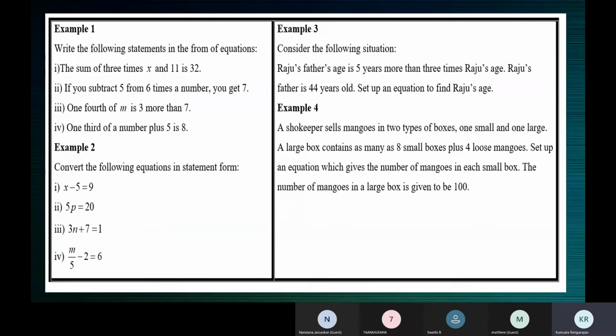Nandana, Matthew, Anugraha? No, ma'am, you don't need to repeat. Okay. Anugraha is tired with me, I think. No, ma'am, I have understood. All right. Okay, children. Fine. Whose turn? I think the fourth one is to be done by Nandana.